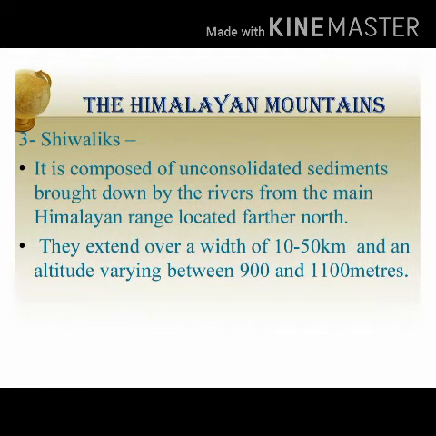The outermost range of Himalayas is called Shivaliks. They extend over a width of 10 to 50 km and an altitude varying between 900 and 1100 meters. It is composed of unconsolidated sediment brought down by the rivers from the main Himalayan range located farther north. These valleys are covered with thick gravel and alluvium. The longitudinal valleys lying between Lesser Himalaya and the Shivaliks are known as Doons. Dehradun, Kotli Doon and Patli Doon are some of the well-known Doons.